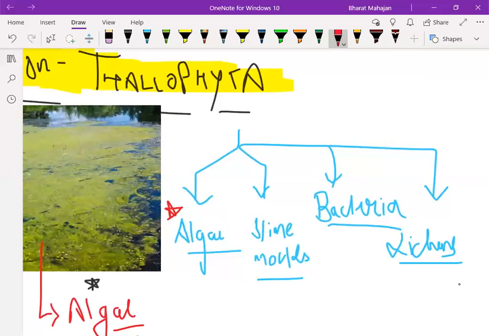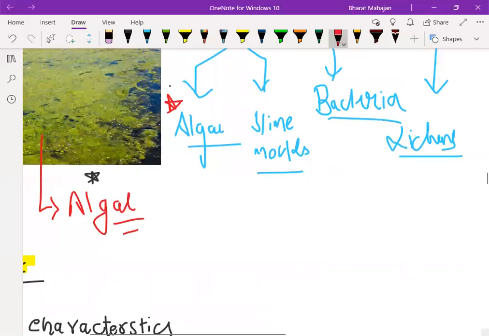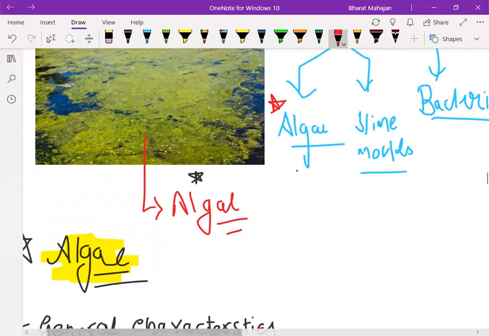Now, another question you might be wondering is why bacteria and slime molds are in this, because there are some slime molds and some bacteria which have a few characteristics like the plants, and scientists till now are confused about which category they have to put these organisms in. So for now they have put these organisms in division Thallophyta, but in future let's hope that we do not find them in this division. The major plant which we study in this is algae. Algae is the major plant which we study in division Thallophyta.